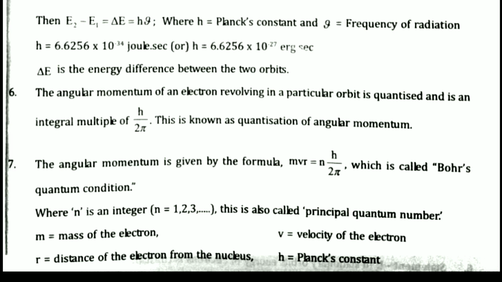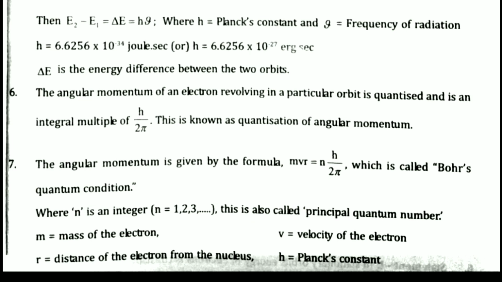Each shell is quantized because each shell is an energy level. Each shell is having somewhat of energy. So each orbit, each shell is quantized. Angular momentum is quantized. Each shell's angular momentum is quantized. So this is Bohr's quantum condition.